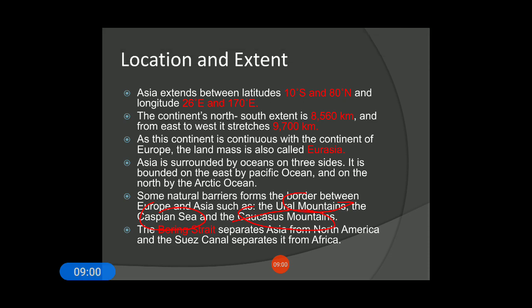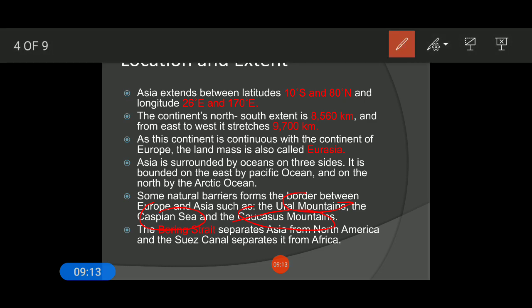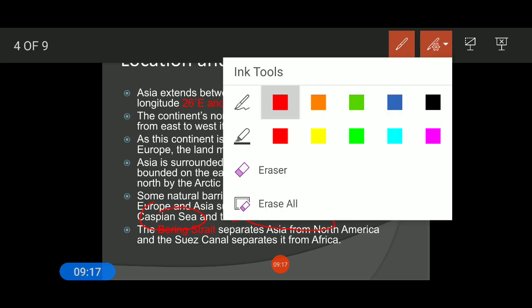This is also more important: the Bering Strait separates Asia from North America, and the Suez Canal separates it from Africa. Let me erase this.